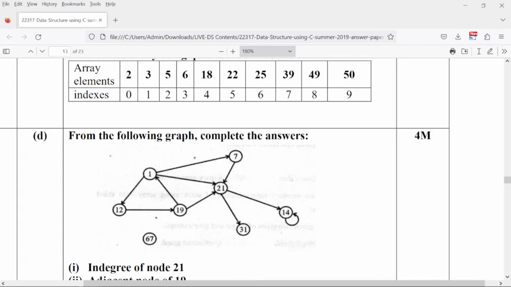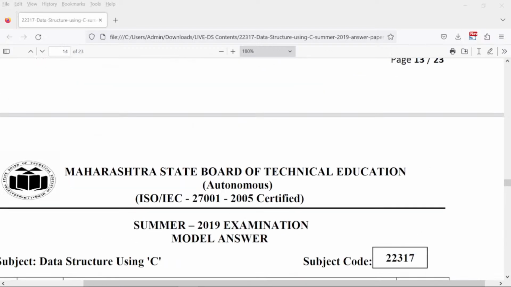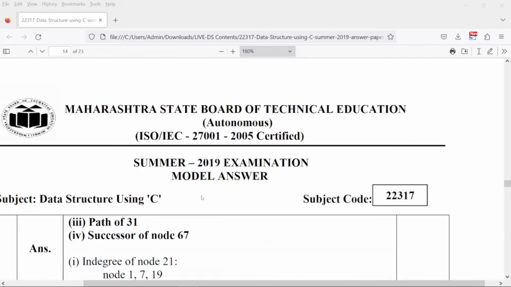So I am writing it in the chat, everyone. The third possibility, I think there is a printing mistake. So it's 1, 12, 19, 21, 31. Okay, so this can be one of your paths.